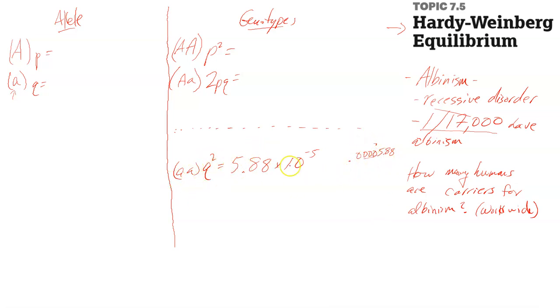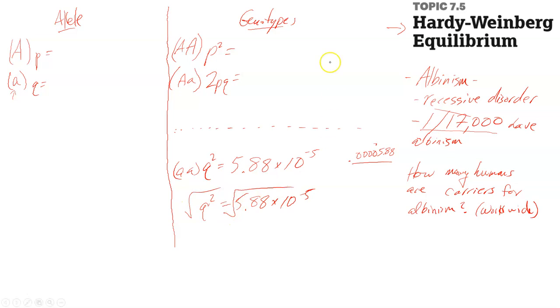So, you have Q squared. Can you solve this? The answer is yes. All you do is, and I'll write it down here, Q squared is equal to 5.88 times 10 to the negative 5. Or if you want to input it in your calculator this way, that might be a little bit easier for you. Square root both sides.